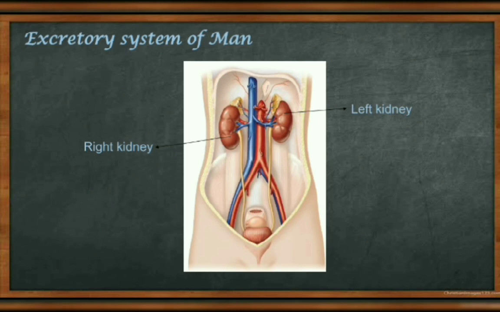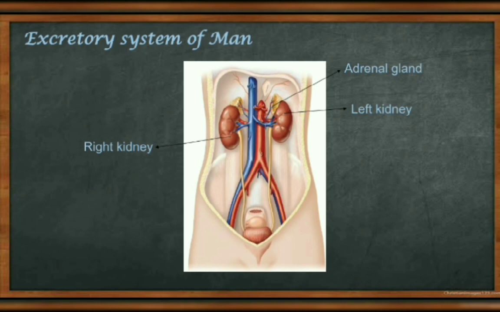Because on the right side the liver is present. The liver creates pressure, and due to this the right kidney is just below the left kidney. So this is the most important point. At the surface of the kidney you see a yellowish structure, that is called the adrenal gland. This is an endocrine gland. What is an endocrine gland? A gland in which the duct is absent is called an endocrine gland.